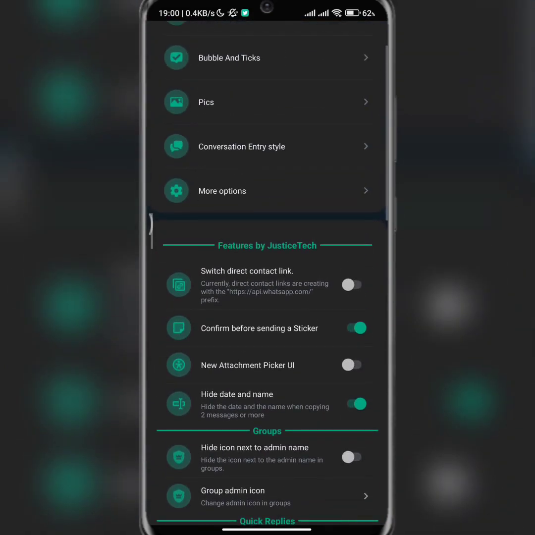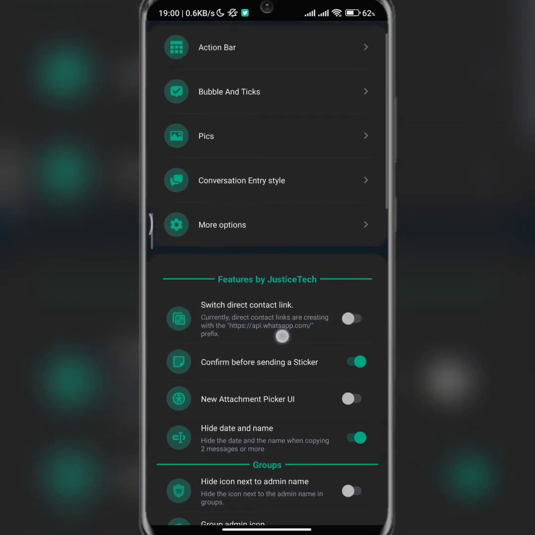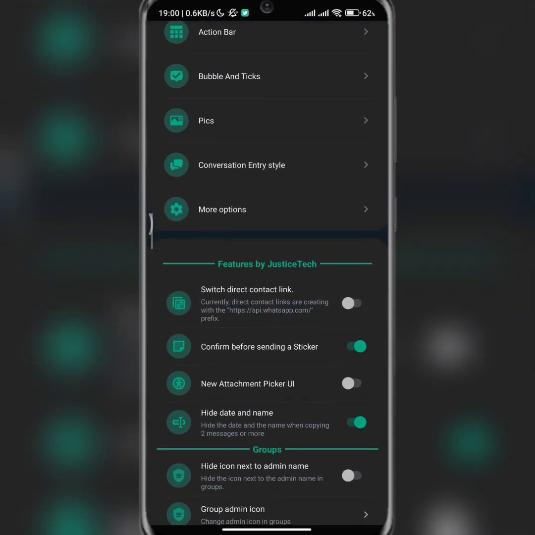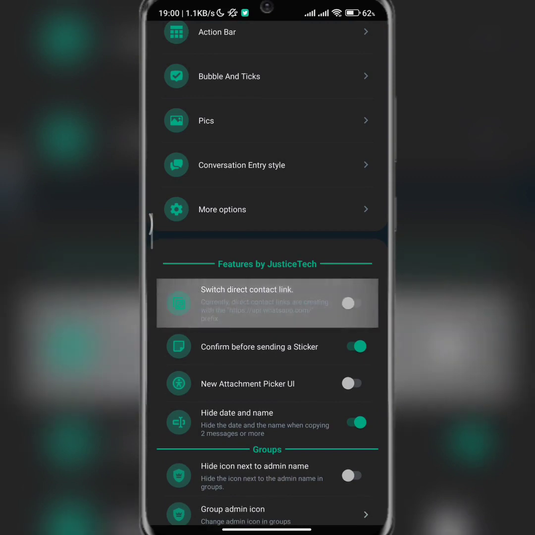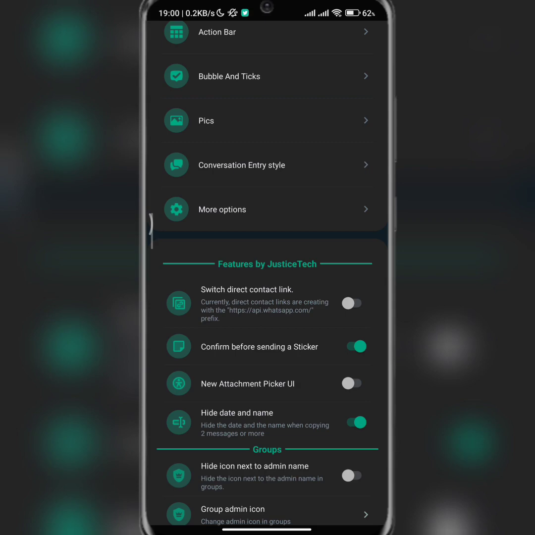So from here, if you want to switch, currently direct contact links are created with the http API whatsapp.com, but if you want to switch to that very simple one, which is wa.me, you can just switch it from here. Because you can actually share a contact link directly from the chat. Let me show you what I mean.